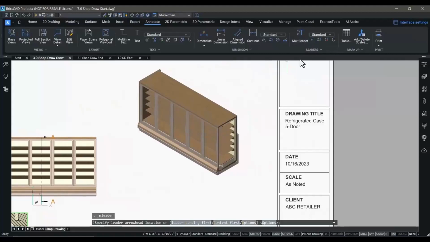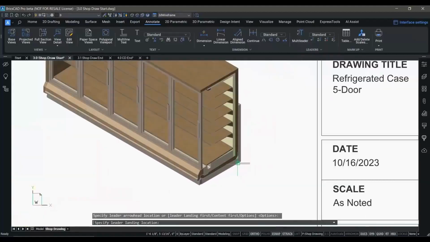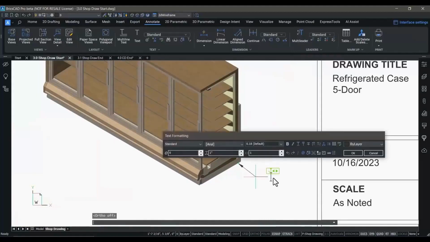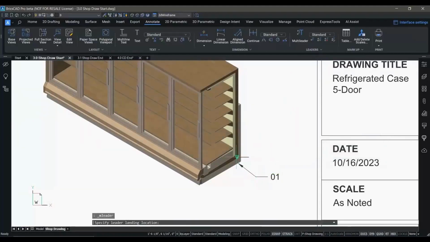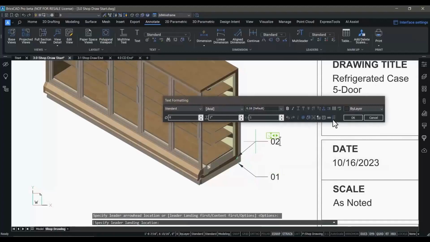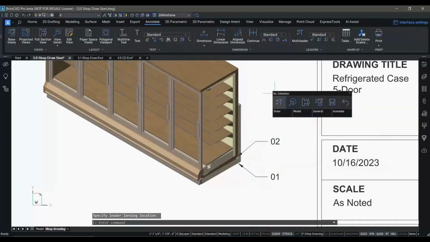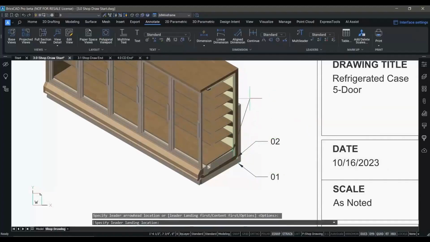Next, we want to add a parts list to this drawing to call out the various components in this 5-door refrigerated case. To do that, we'll use a multileader entity to point to all of the individual parts and pieces inside of that 5-door cabinet. We're going to use this drawing on the shop floor to help the team assemble the cabinet.